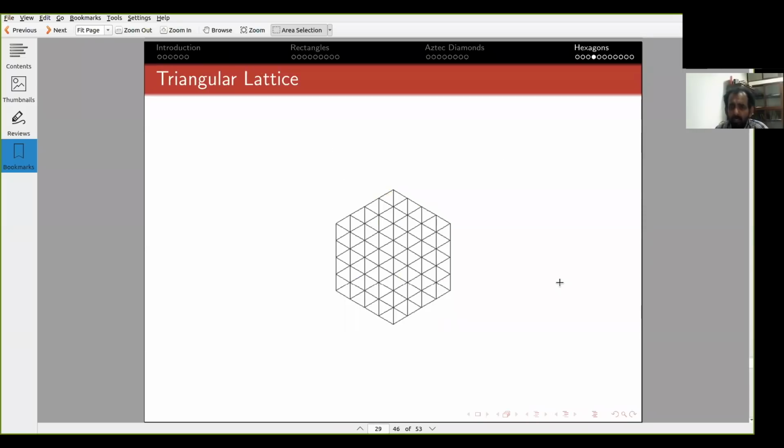So it turns out that these plane partitions can be viewed also as tilings. This time not domino tilings of the square lattice, but a kind of tiling of the triangular lattice.